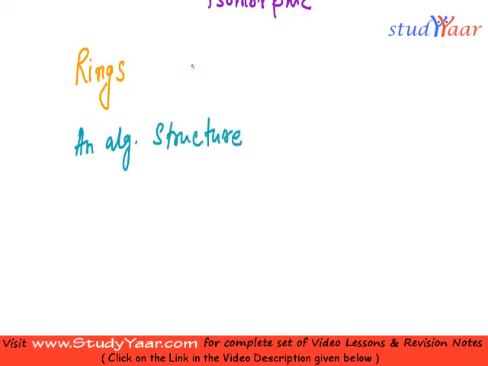denoted as R, plus, dot. Just understand this is not a normal addition, this is not a normal multiplication. It is just a denotation of operation 1 and operation 2. It can have any semantics. It does not necessarily have to be a plus or a multiplication operator. These can be any two operations, but the denotation is like this. An algebraic structure is denoted as R, plus, dot.